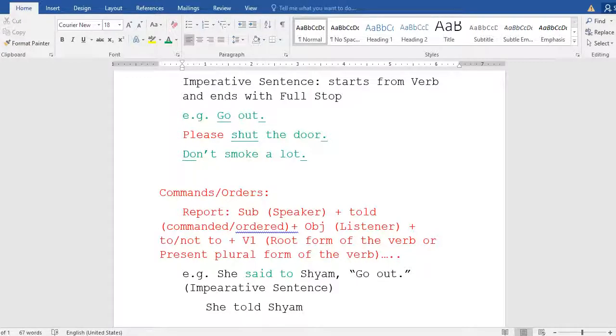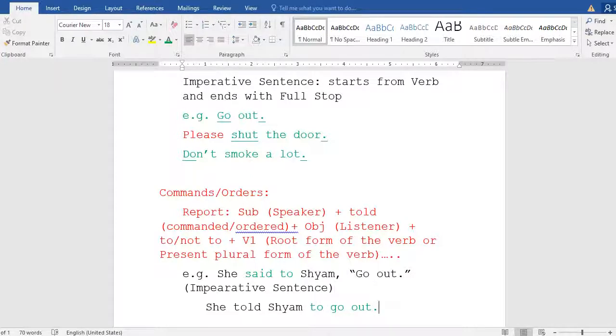Now the sentence "Go out" is positive, so we have to use "to" in place of the last full stop. In the positive we use "to", then after that whatever it is. So: She told Sam to go out.